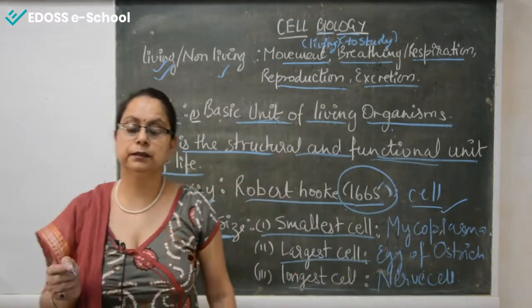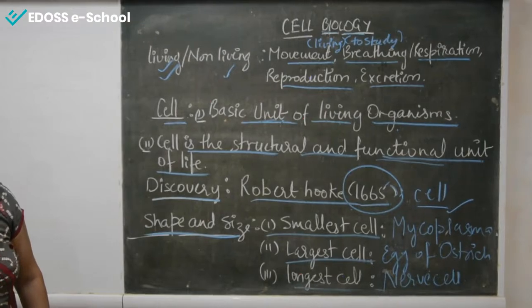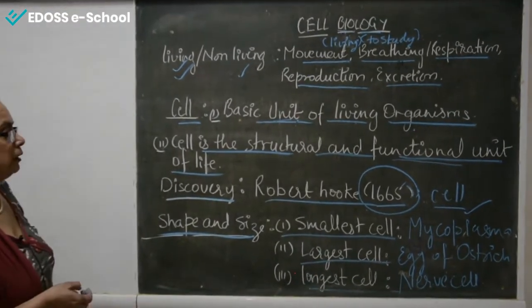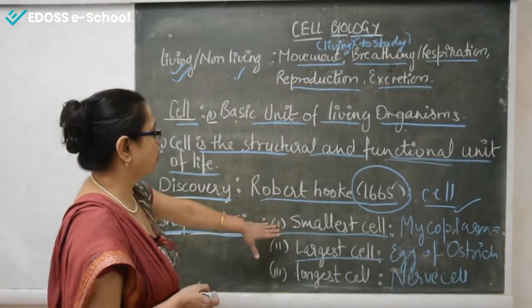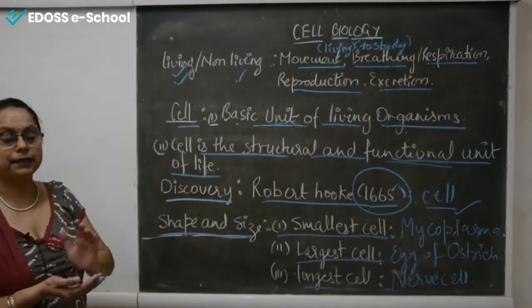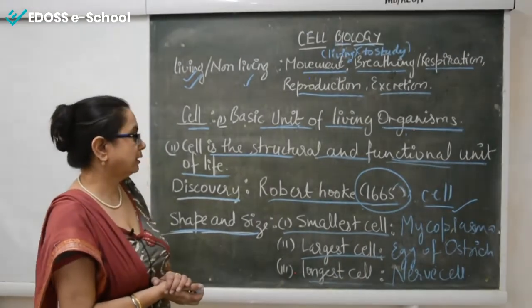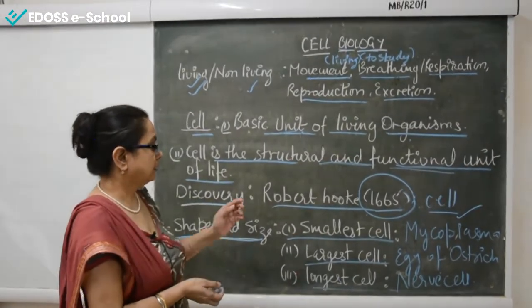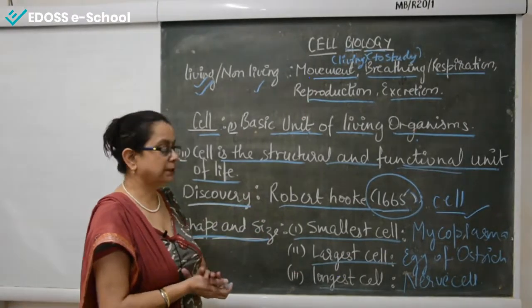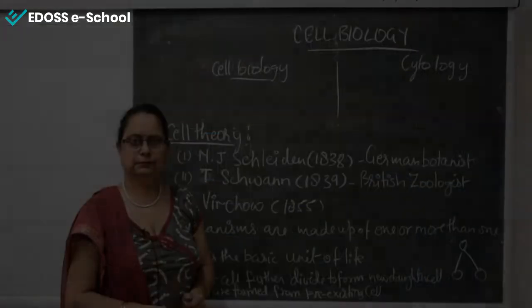We can call it a neuron or nerve cell, both are the same. Mycoplasma is the smallest cell ever discovered. The largest cell is the egg of the ostrich, which is very well known, and the egg of the ostrich is supposed to be the largest one. Then the longest one is the nerve cell or neuron.